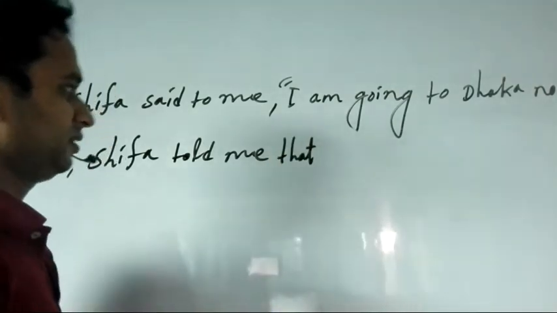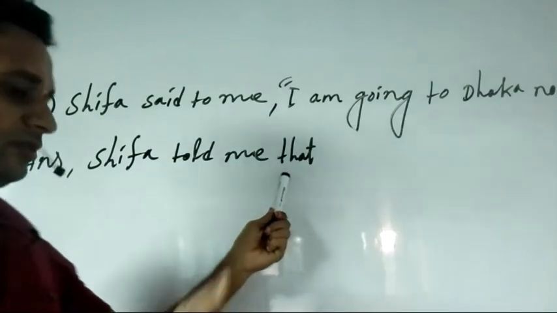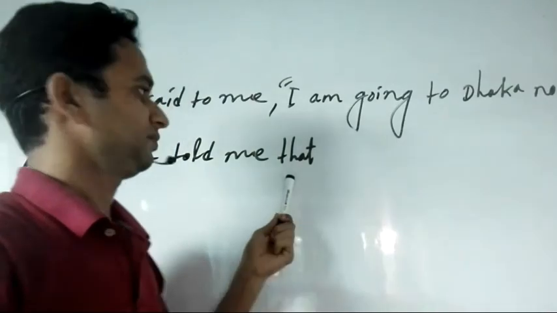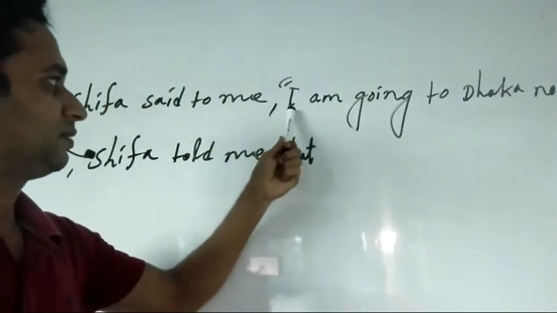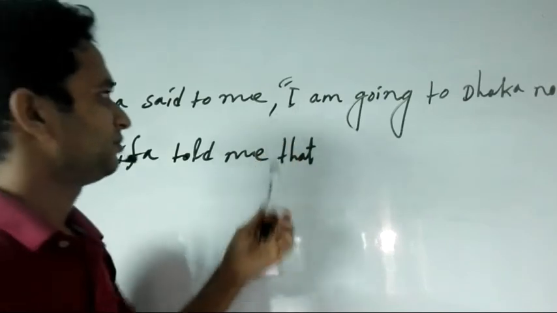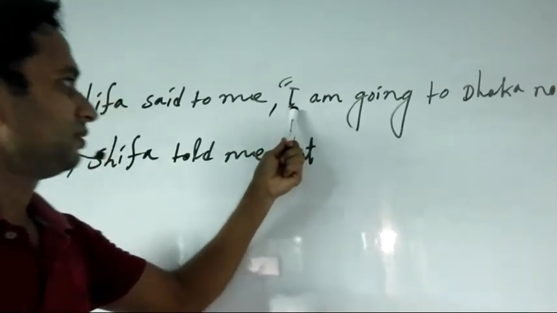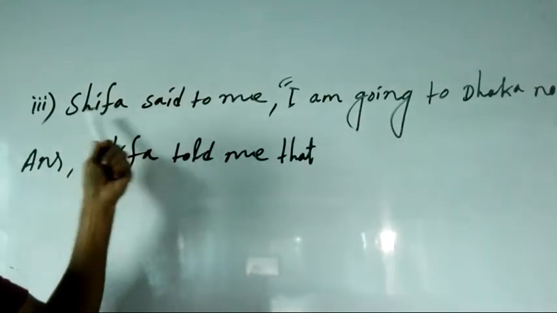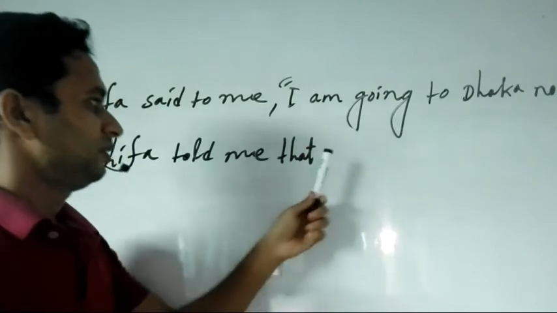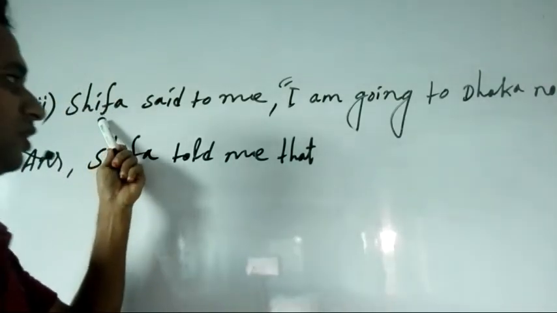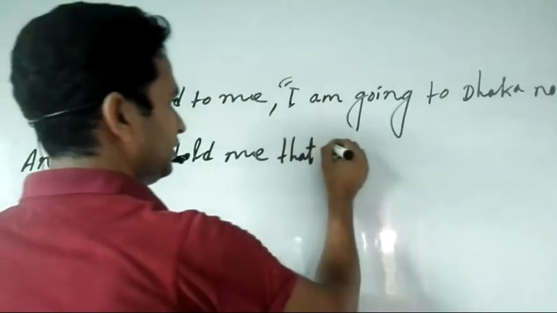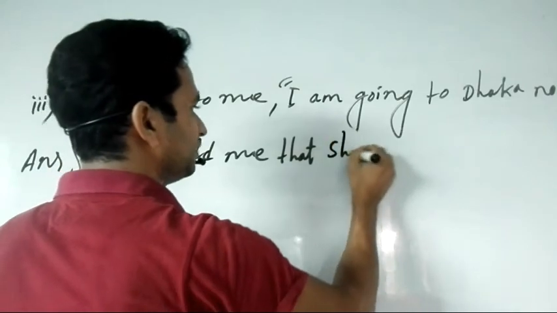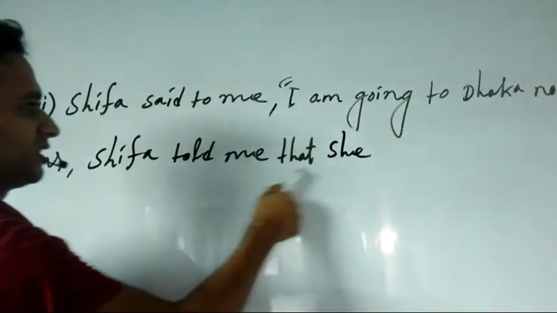Students, you must remember that is used for three sentences: assertive, optative, and exclamatory. And now we should change the person. First person will be changed following the subject. This subject is third person singular, so we will write the pronoun form of this subject. Shifa is a girl, so we will write she. Shifa told me that she.